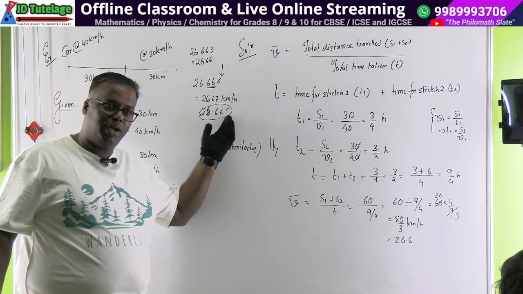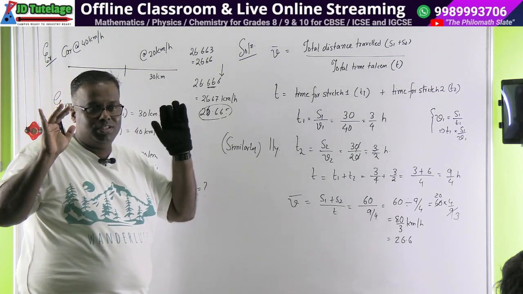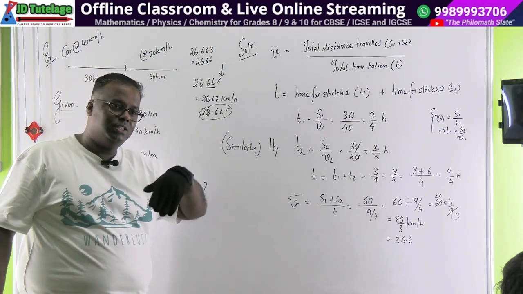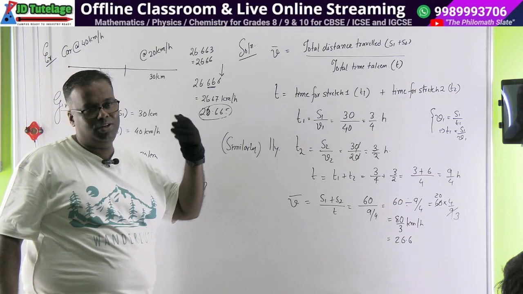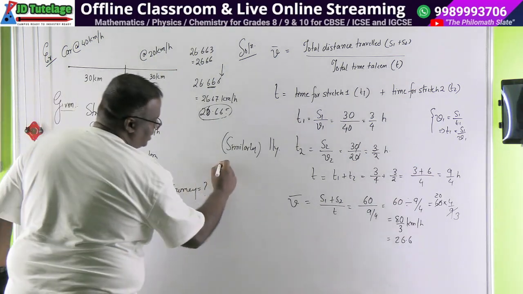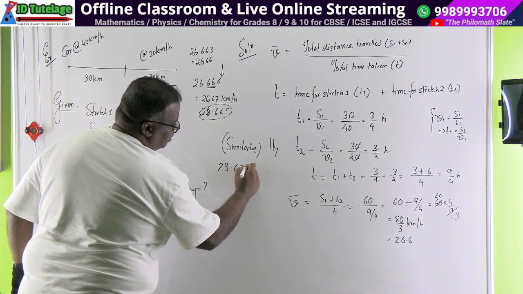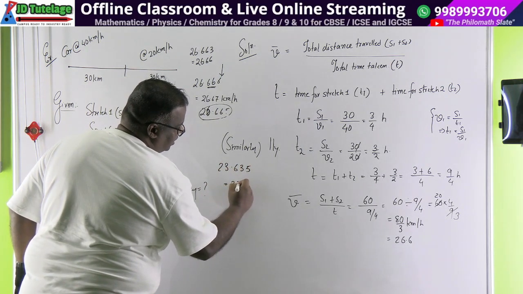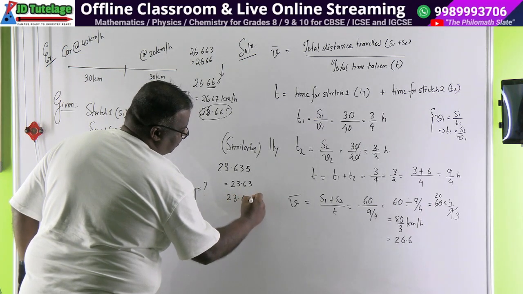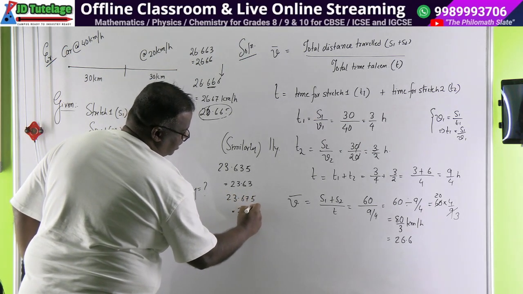If the third place is 5, don't immediately increment the second value. If the second place is odd, then it goes up. But at your level, if you increment it, nobody will cut marks. Means 23.635 will be retained as 23.63. However, 23.675 will be retained as 23.68.